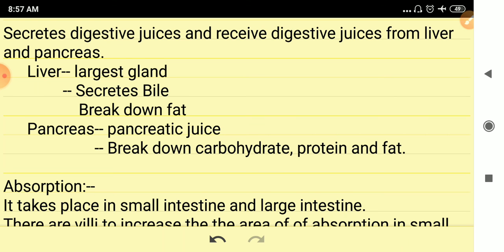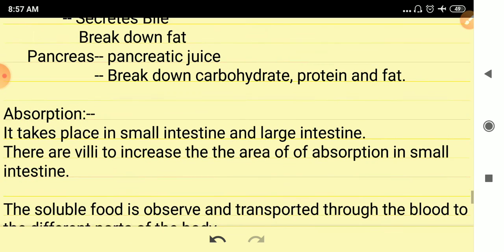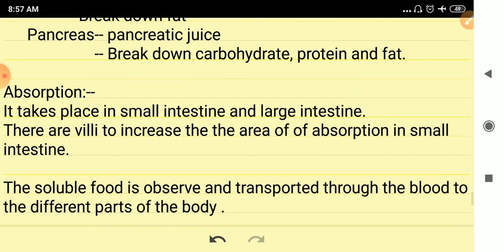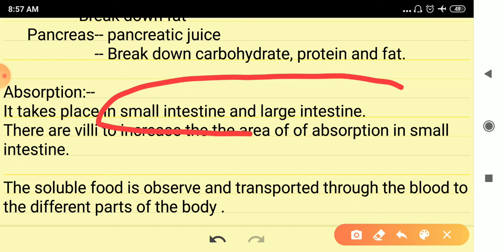After that, absorption. The digested food, when food is converted into the simplest soluble substances, is absorbed inside the body. Where is this food absorbed? The absorption of digested food takes place in the small intestine and in the large intestine.